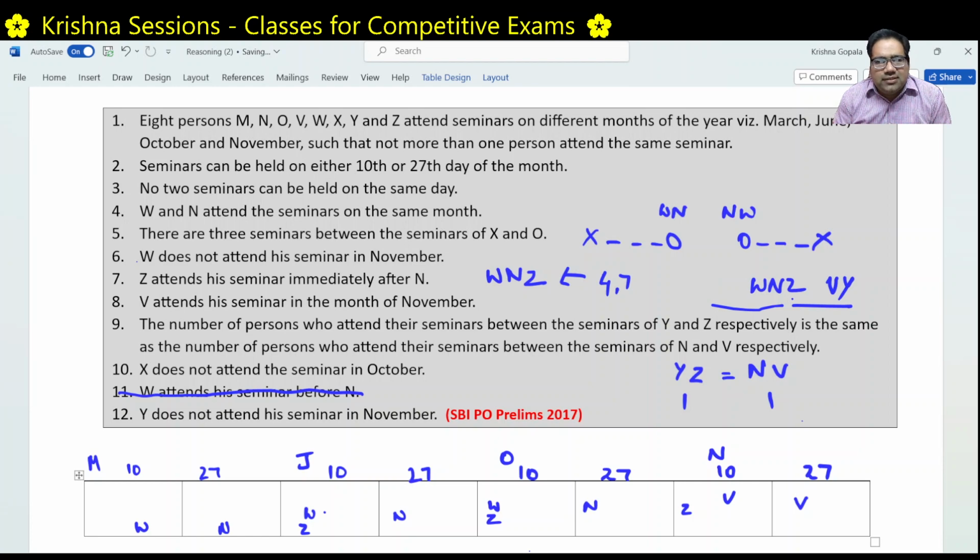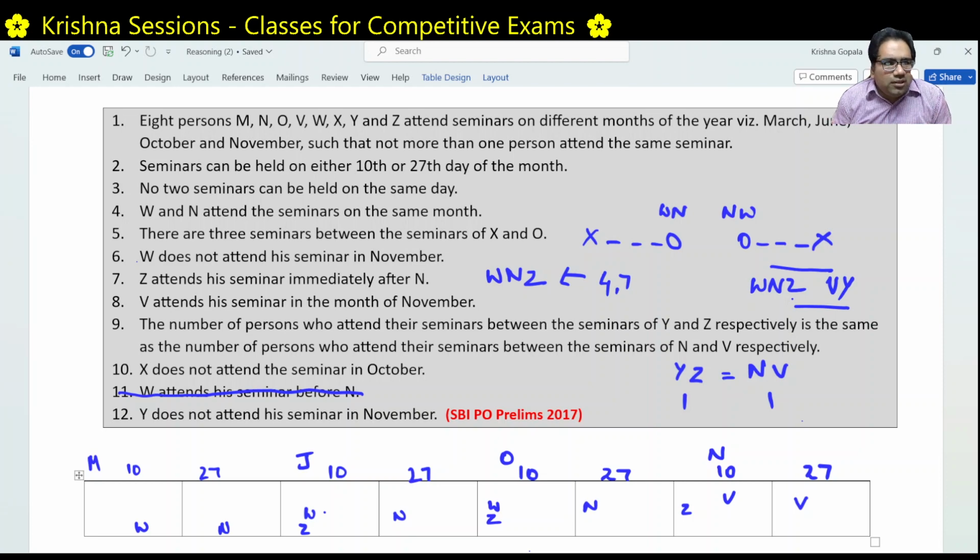So if Y is on this side, then V has to be on this side only. Right. V has to be on this side and it has to be immediately to the left of Y, because the distance between Y and Z should be equal to the distance between V and N, and because N is immediately to the left of Z, V has to be immediately to the left of Y. Right. That is the case.